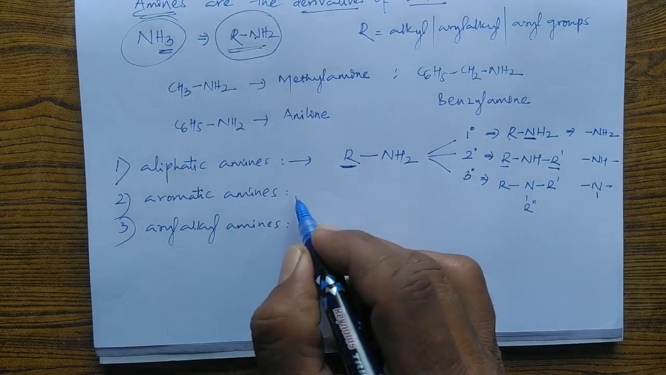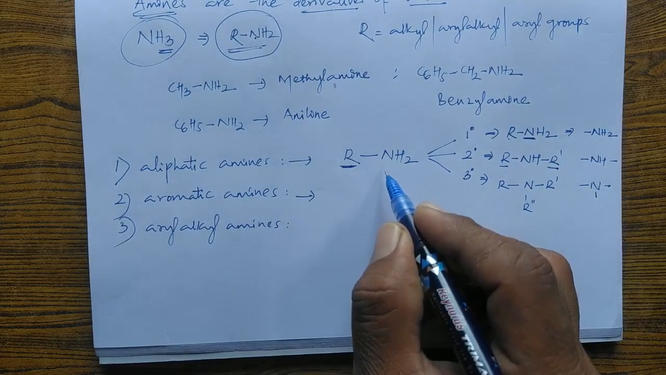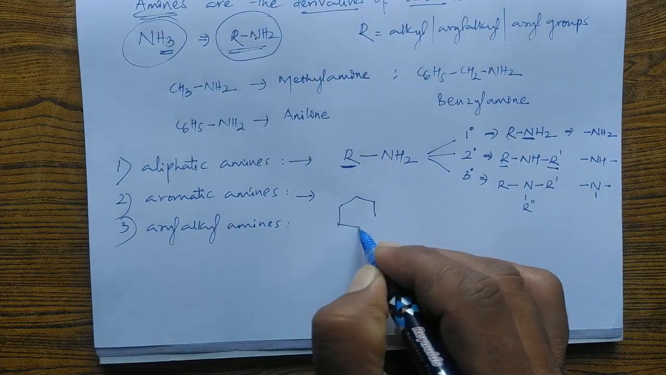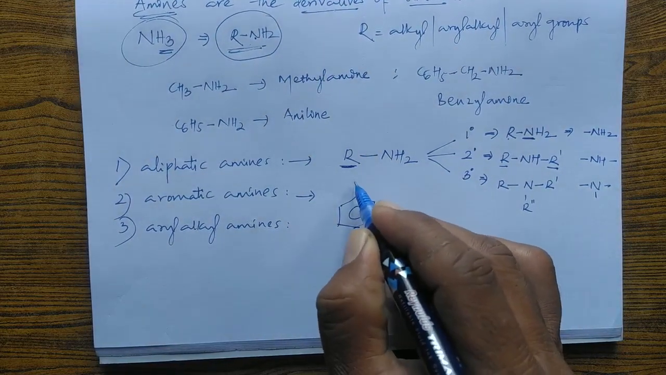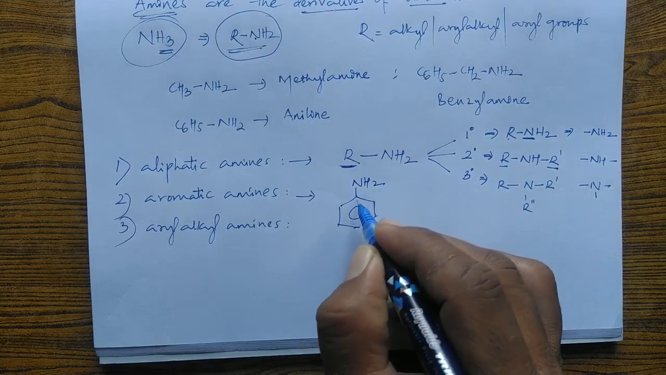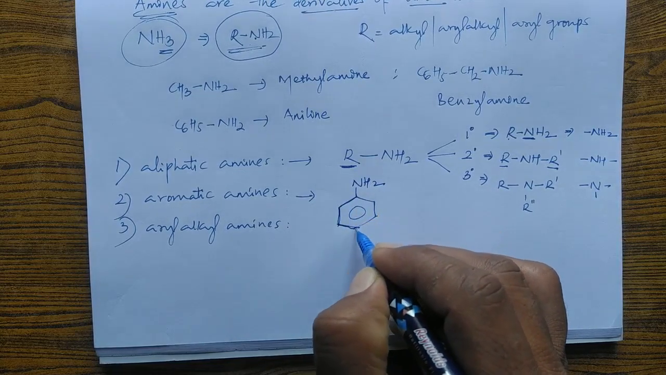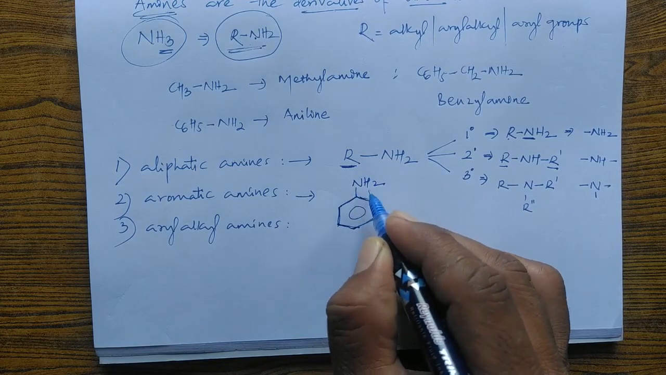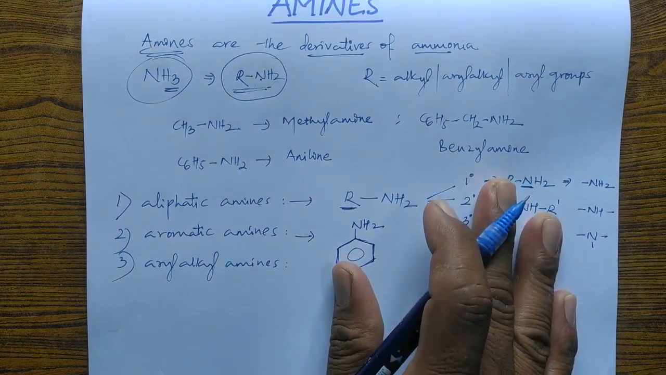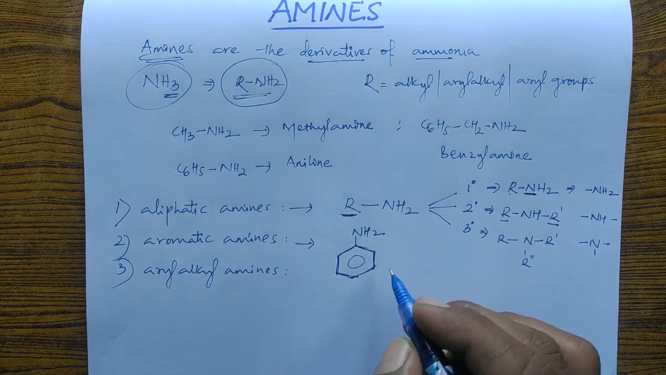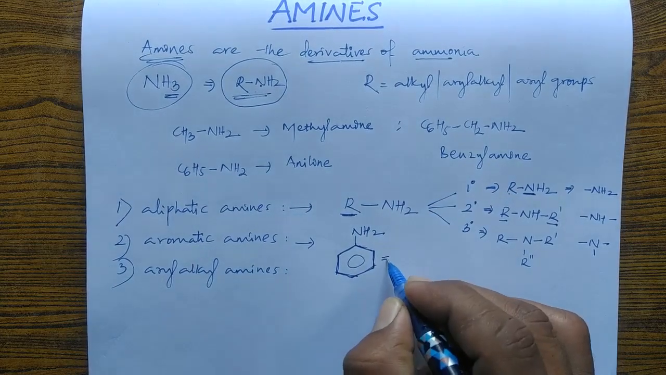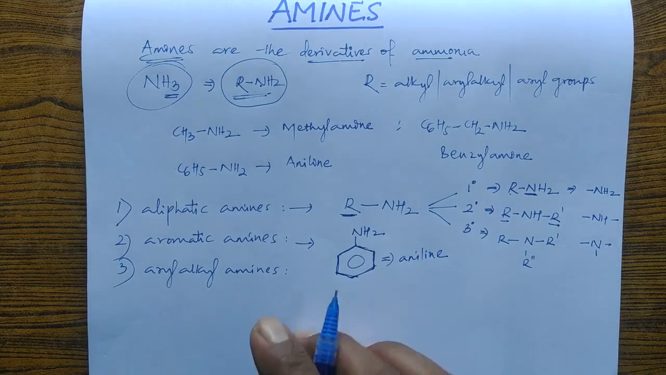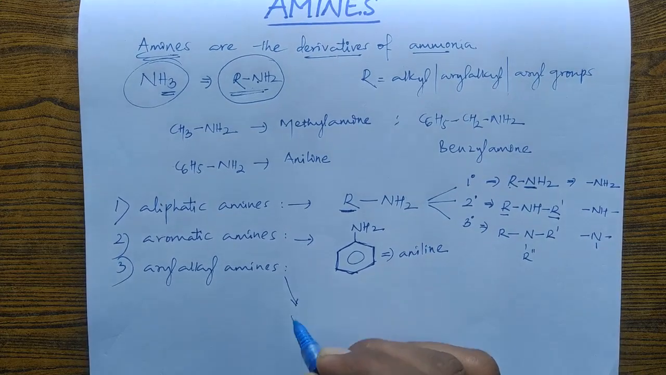In aromatic amines, the nitrogen atom of the amine is directly attached to the benzene ring. So this is the benzene ring. If the nitrogen atom of the amine is directly attached to the carbon atom of the benzene ring, these are called aromatic because the functional group of the amine is attached to an aromatic ring, and its name becomes aniline. And similarly, aryl alkyl amines.